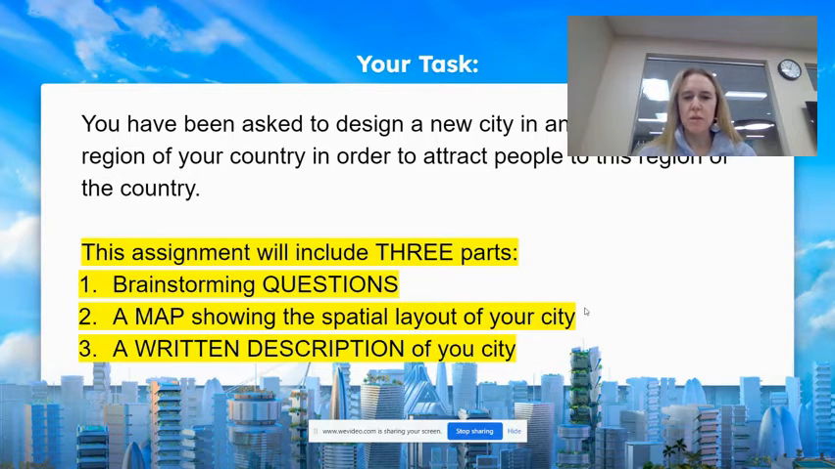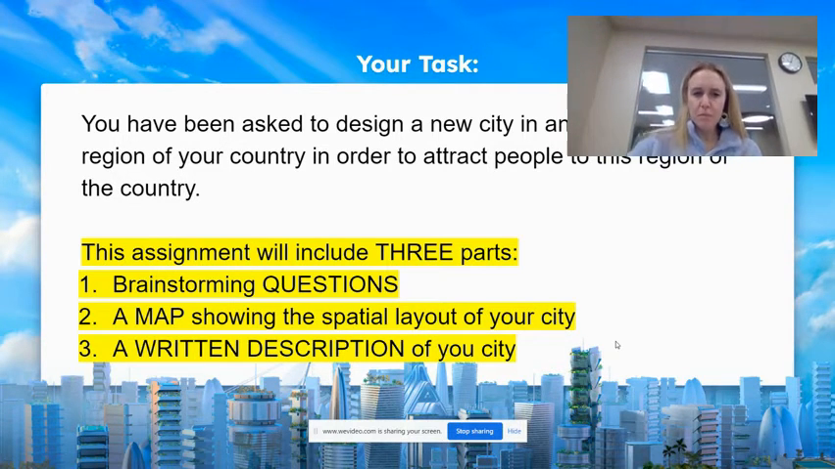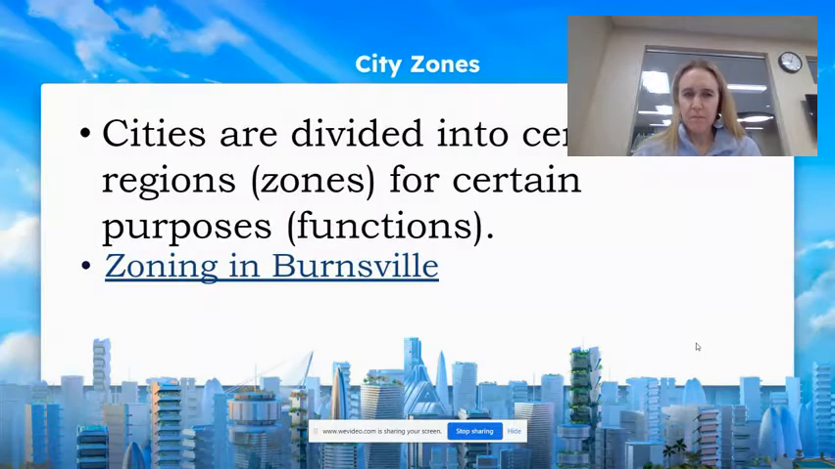You are going to have 3 parts to your assignment. It's going to include some brainstorming questions. The first part is you're just going to be asked a bunch of questions, and the questions are going to help you think about how you want your city to be laid out. You're going to get to create zones of your city, regions where people live, sometimes where people work, and so forth. Then you're also going to be drawing a map showing the spatial distribution of your city. You're going to finalize with a written description of your city.